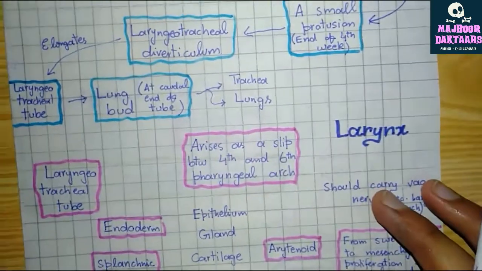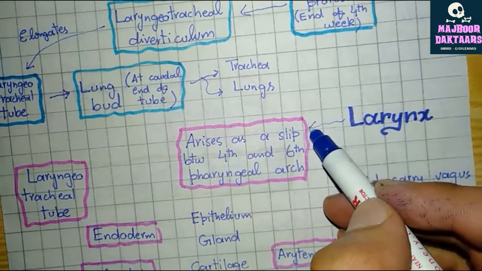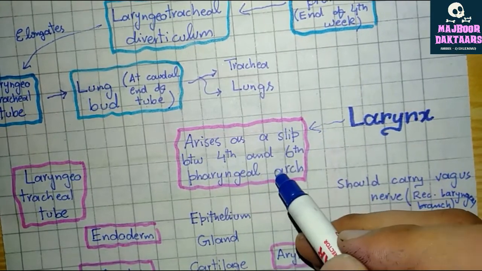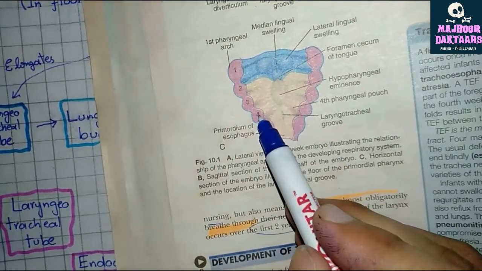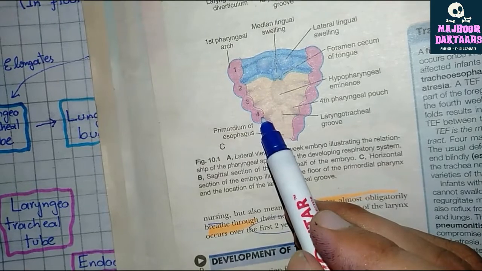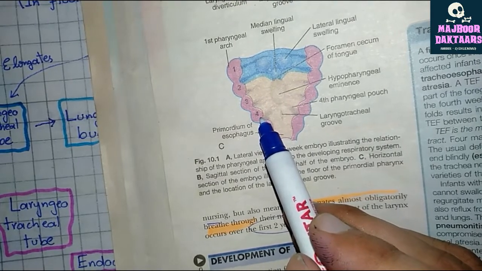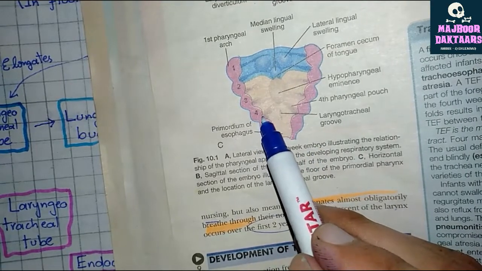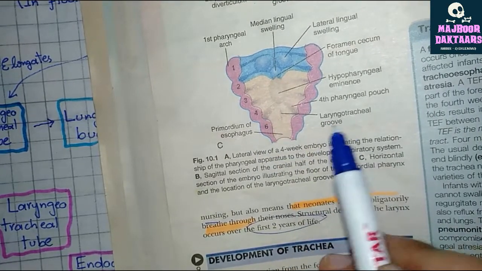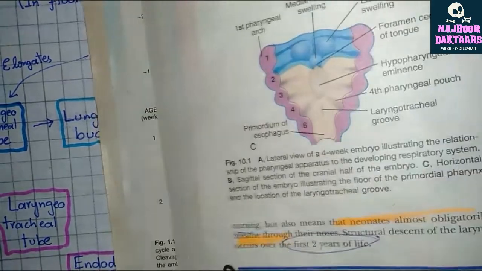Now, first of all, talking about larynx. The larynx arises as a slit between the fourth and the sixth pharyngeal arch. Now we see at the diagram, this is the fourth pharyngeal arch. Pharyngeal arches are paired structures that arise from the foregut and move to the anterior part of the fetus. So these are the pharyngeal arches, and the larynx arises as a laryngeotracheal groove between the fourth and the sixth pharyngeal arches right here.